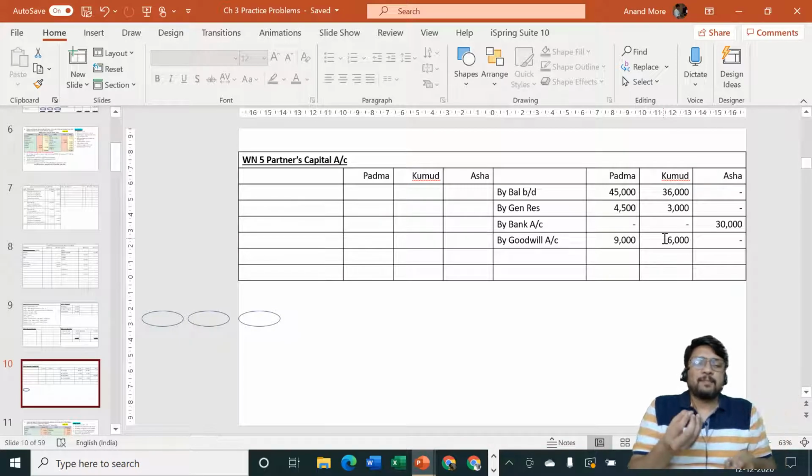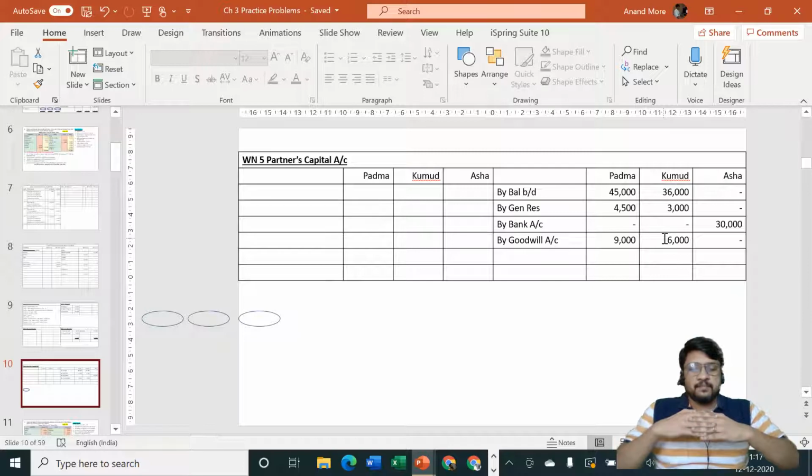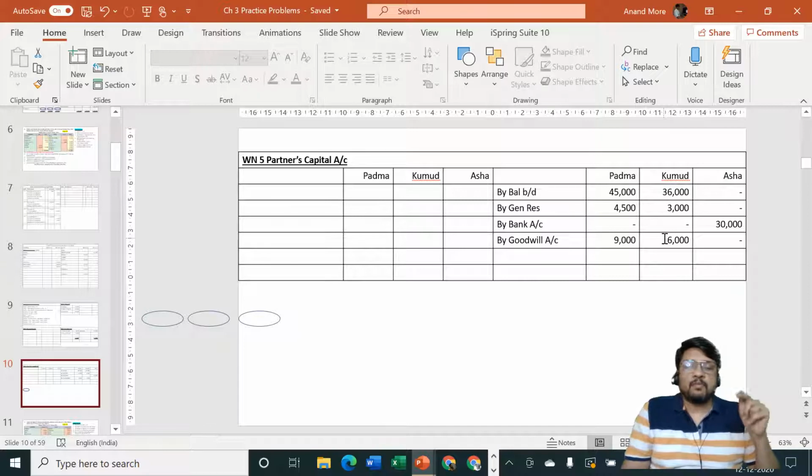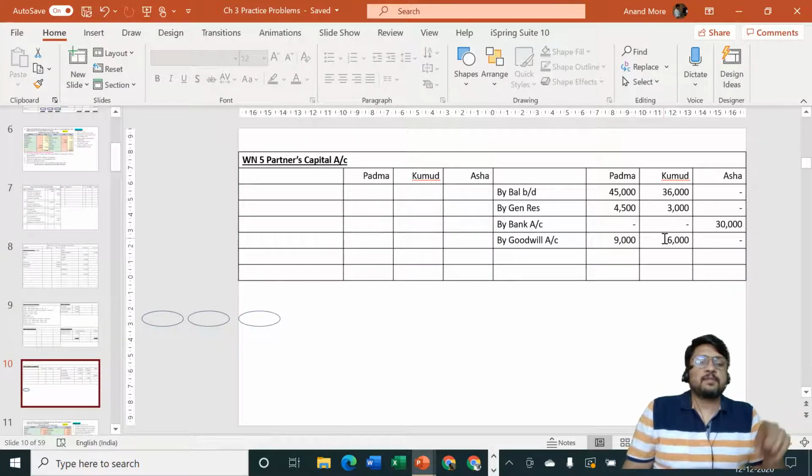So in short, they are putting a puzzle to you. They are just relating, coordinating the amount of drawing to the amount of goodwill. It does not mean the goodwill account is going to get affected. What is affected is capital and what is affected is cash. Only thing is, instead of telling you the amount straight away in relation to what is being withdrawn, they are telling you the amount of drawing by way of a puzzle. The amount of drawing is half of the amount received in goodwill.